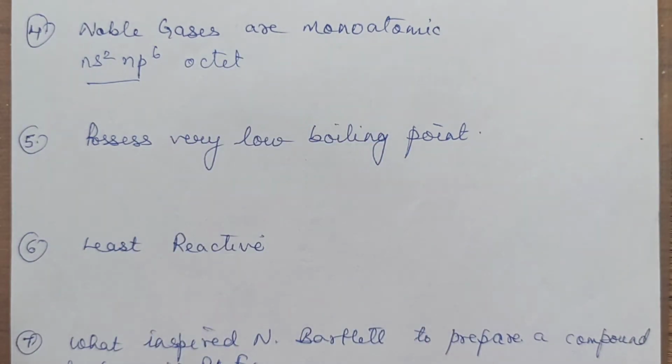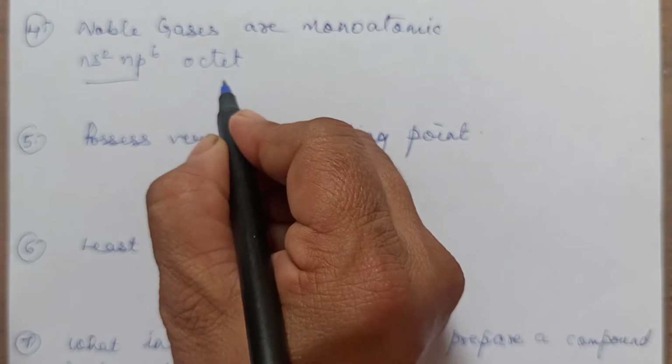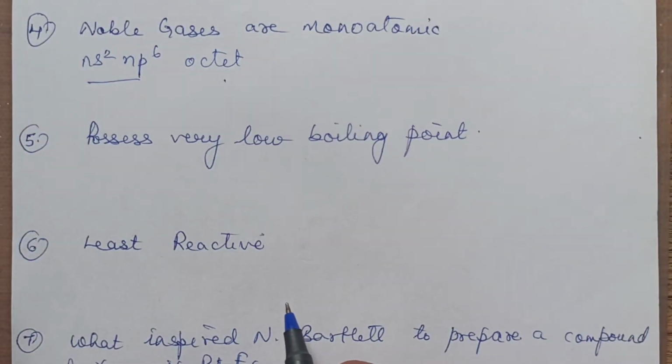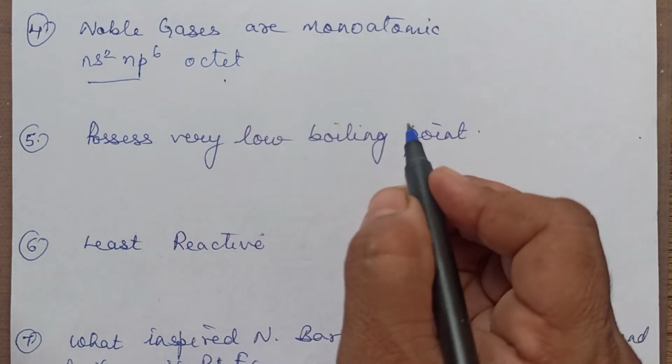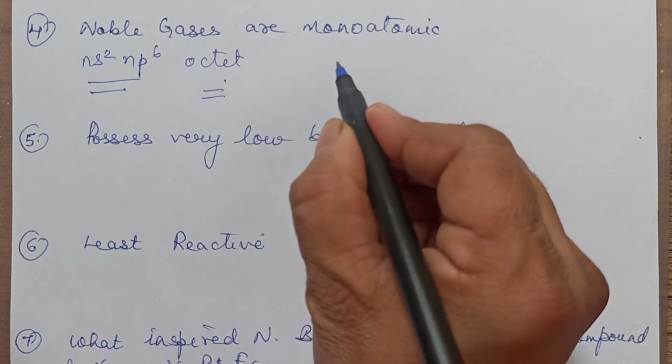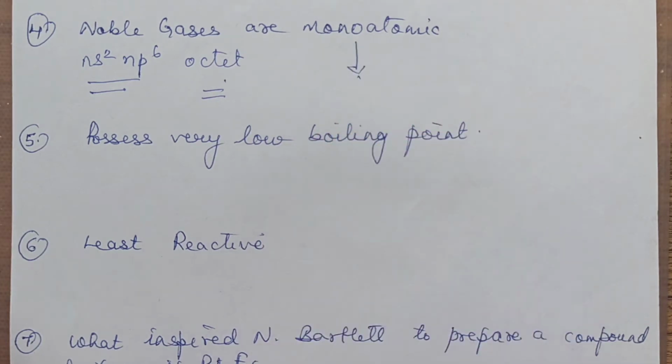To achieve octet configuration. When they themselves are having octet configuration, they will not be having any tendency to combine with another one. So since they have octet configuration, they will be always monoatomic.